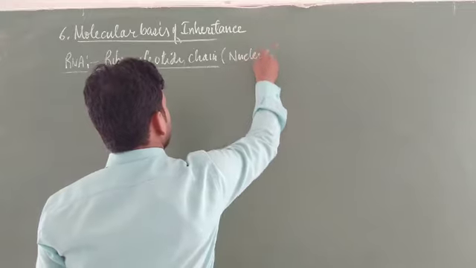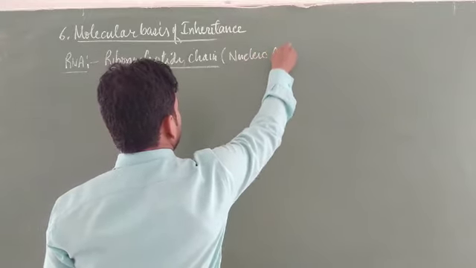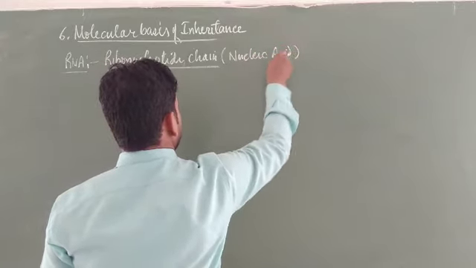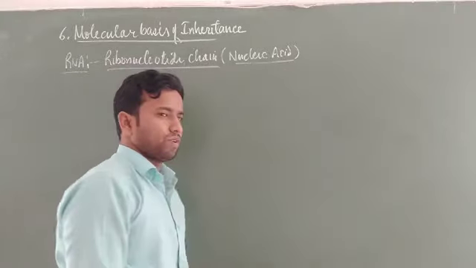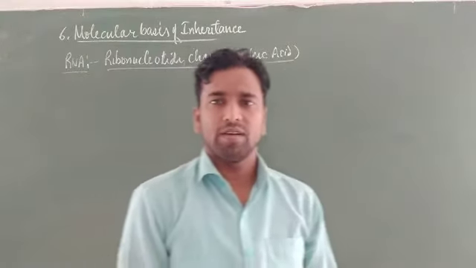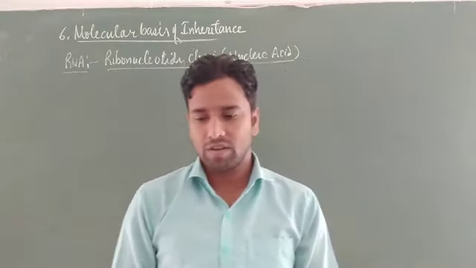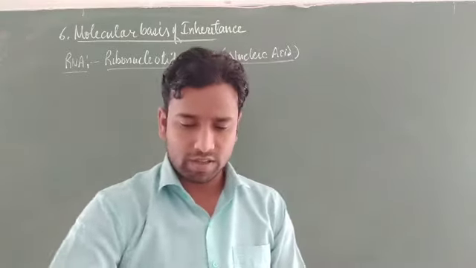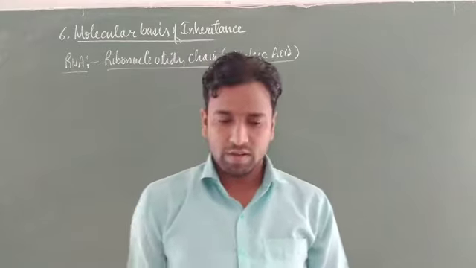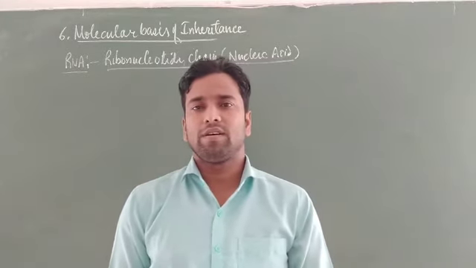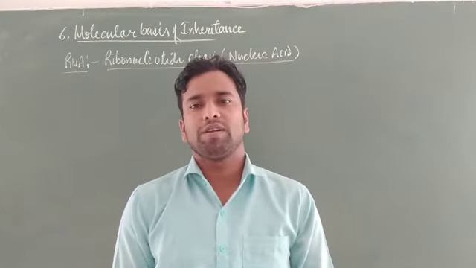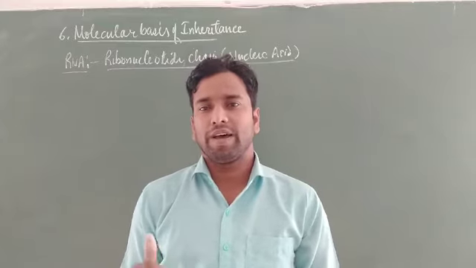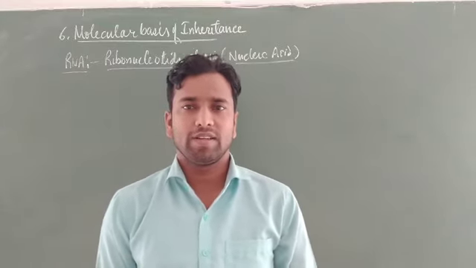Some physical and chemical differences are found between DNA and RNA, and the question is asked, which one is more ancient? Students, if you focus on chemical evolution, then you can say that the first genetic material of Earth was RNA, because it is single stranded.